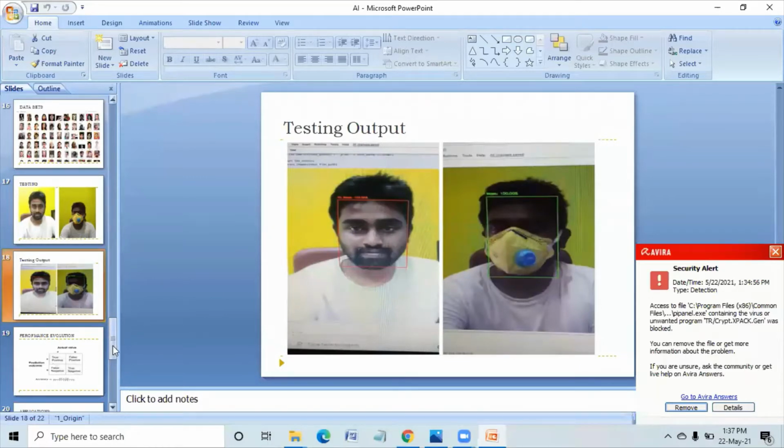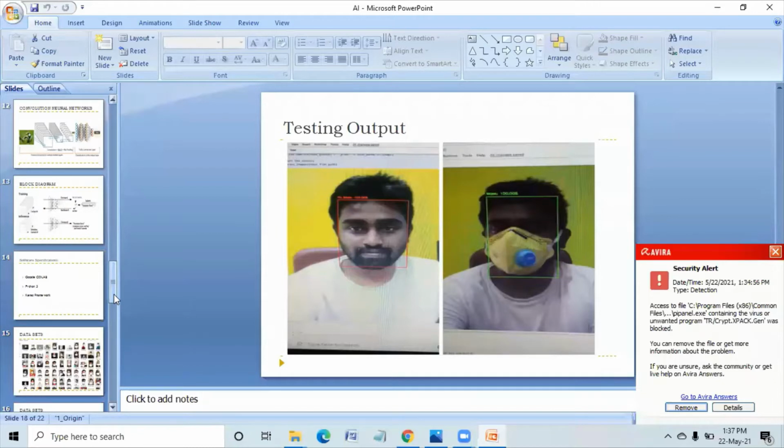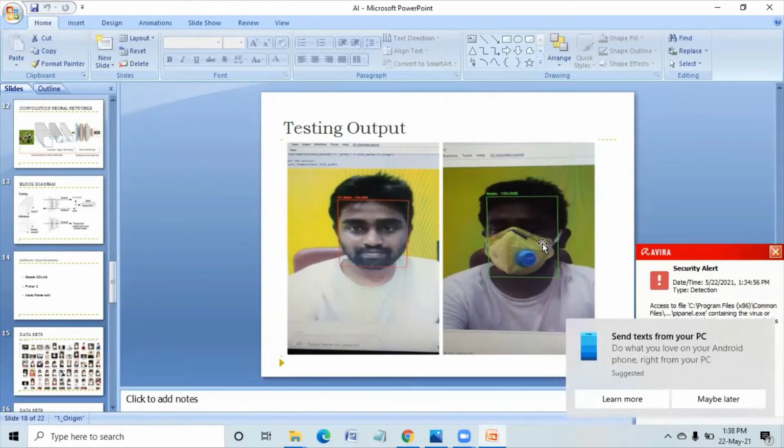We can use this system in biometric attendance systems or public monitoring systems. If we go to a metro train, it has to issue a ticket. If we are wearing a mask, then only it has to issue the ticket; otherwise, it should not. Whenever we go to ATMs to withdraw money, if we are wearing the mask, the ATM has to recognize that and give the money. Otherwise, it has to reject our card. That is the ultimate aim of this project.